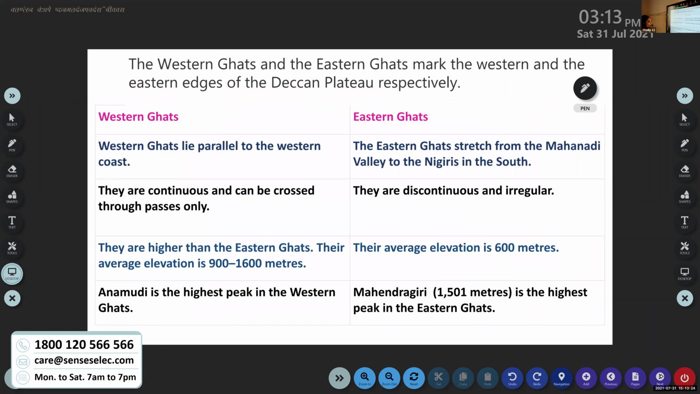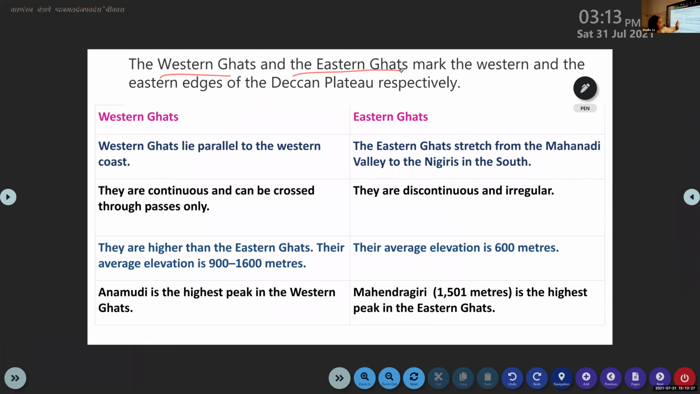Okay, let me revise the topic one more time. The Western Ghats and the Eastern Ghats mark the western and the eastern edges of the Deccan Plateau respectively. In the last class we said that the Deccan Plateau is triangular in shape. So the western side of the Deccan Plateau is known as the Western Ghats. And on the eastern side of the Deccan Plateau lie the Eastern Ghats.